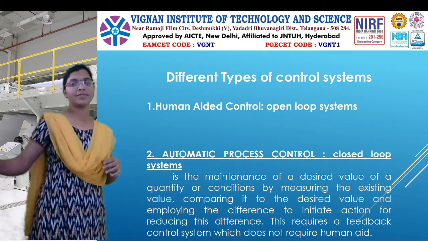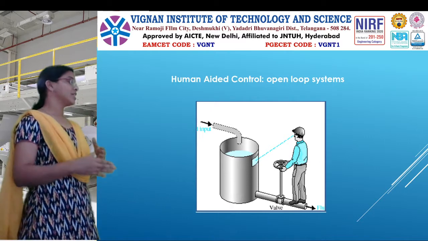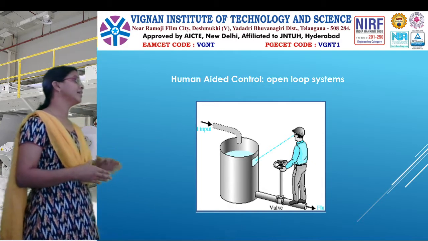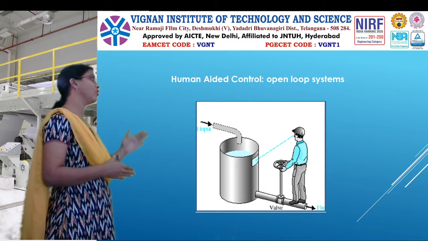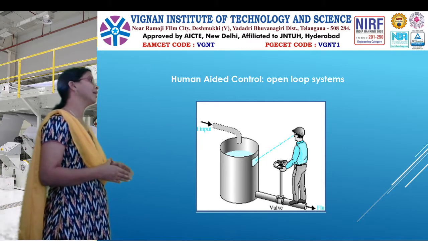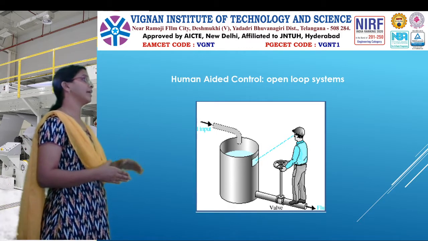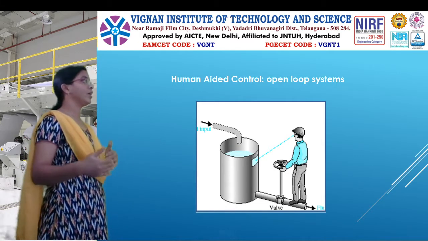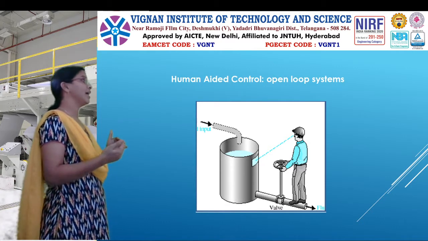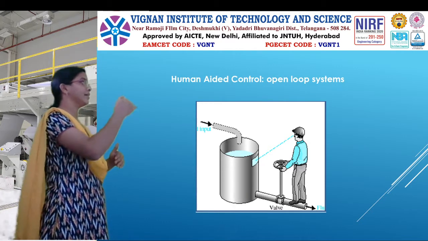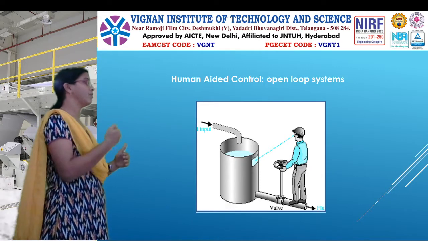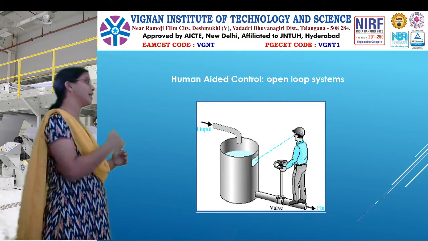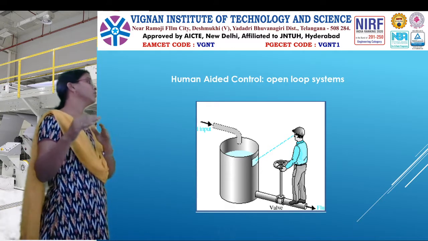Now we'll see one example of human aided control. This is the best example. Here, when a human is there, he is trying to control the level of a tank, either an overhead tank or some other. In daily life we see this, right? We go up to the roof of our houses and see the overhead tank height. If the tank height is low, the water level is low, then we switch on the motor. Otherwise, if the tank is filled to its maximum level, we switch off the motor.